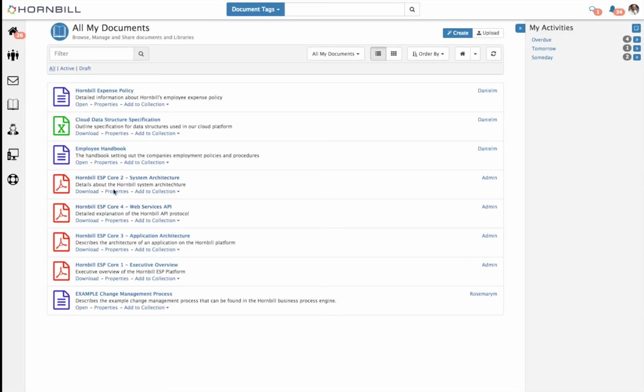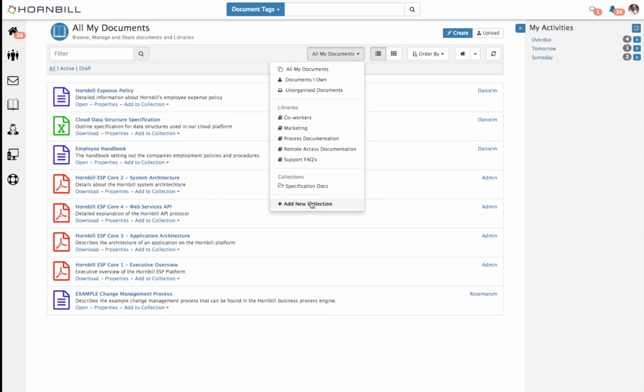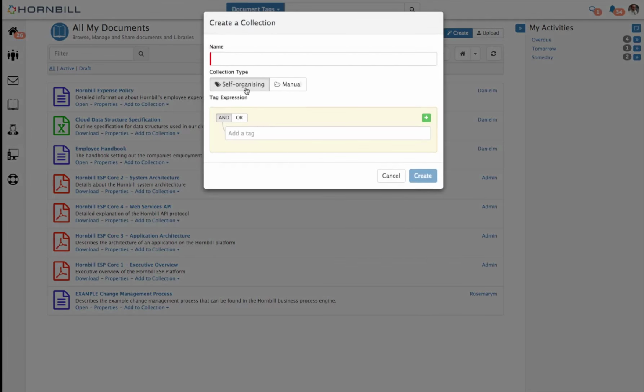Now, it's likely that I'm going to get more documents from the administrator on the system in this series, and so I want to organize them into a single collection, but I don't want to have to go back and add documents each time the additional ones are shared with me. So in this case, I can create a new self-organizing collection.